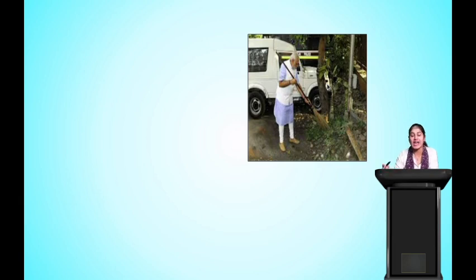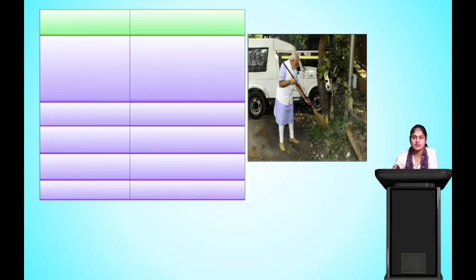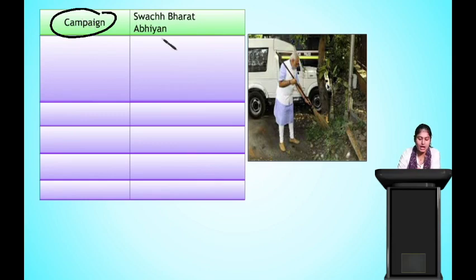Next, let us see another example of paragraph writing. So, what do you see in the image? That is a Prime Minister. Who is the Prime Minister? Yes, that is Narendra Modi ji. Now let us see what we have, using which we will form a paragraph. It is a campaign about Swachh Bharat Abhiyan. Have you heard about Swachh Bharat Abhiyan?